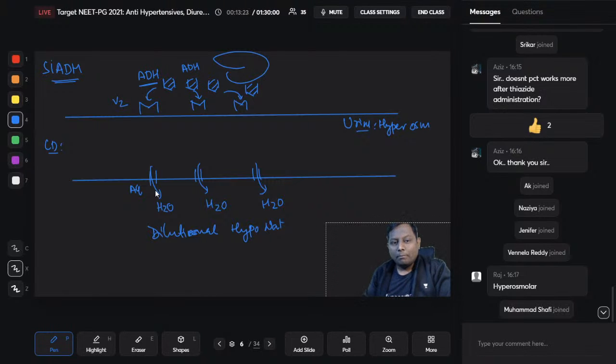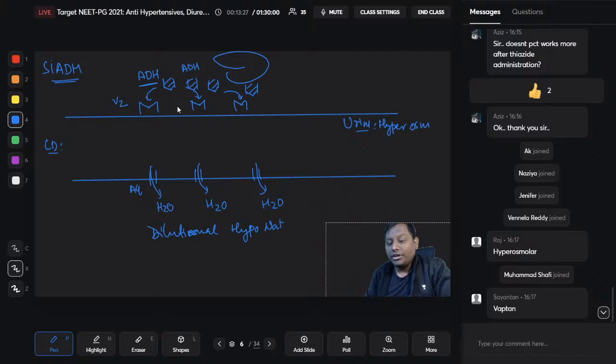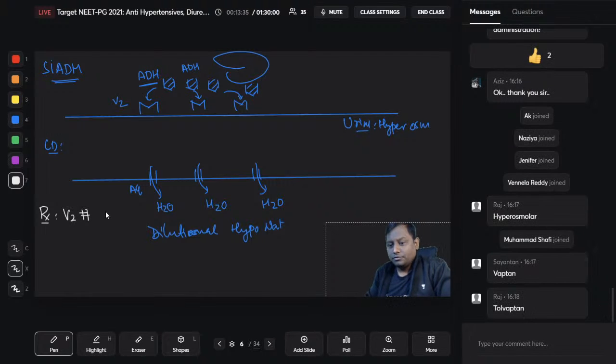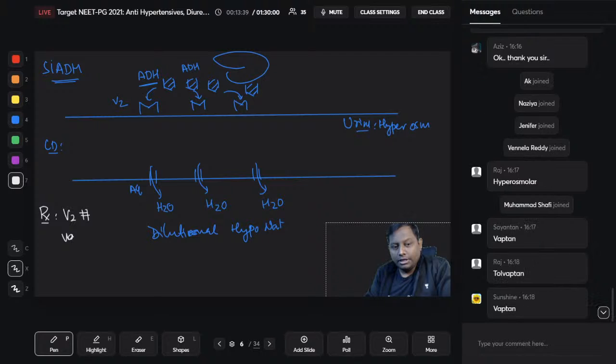Why not block these ADH receptors? The V2 receptor. Why not block this V2 receptor, that is one of the ADH receptors? Yes. So definitely, as management, you can use a V2 receptor blocker. You can use a V2 receptor blocker. Very good. That is your vaptans. We call them vaptans. That is your conivaptan, tolvaptan.